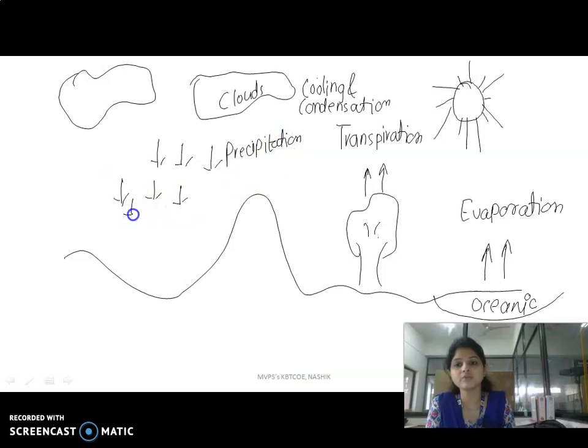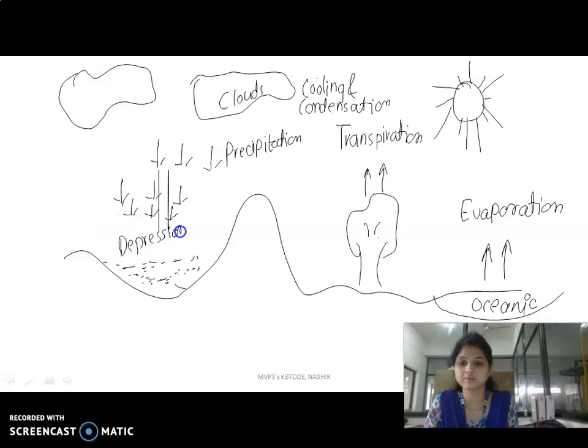Then some amount of water falls on a land surface, and the place where the water gets stored is known as depression storage. Here the water gets stored and it is termed as depression storage. Then some amount of water which falls on a land surface and directly meets the stream, the river or the oceanic body is termed as runoff.